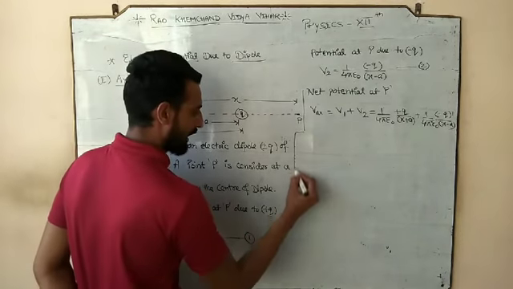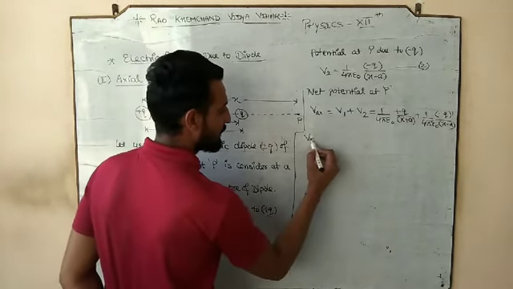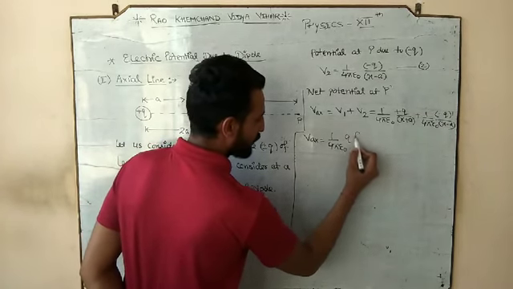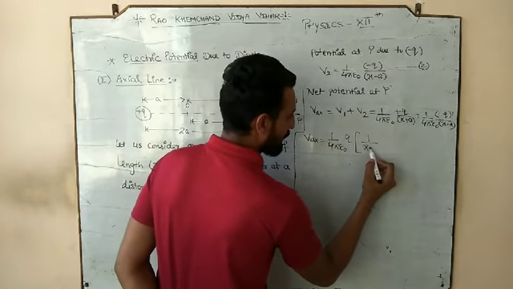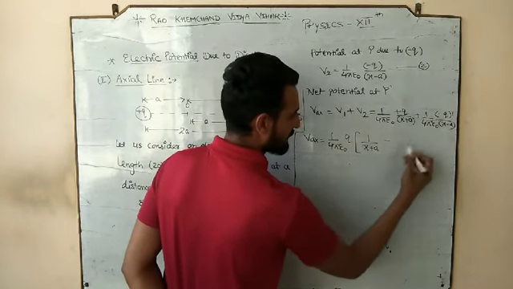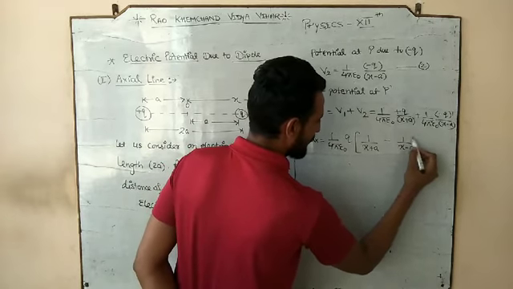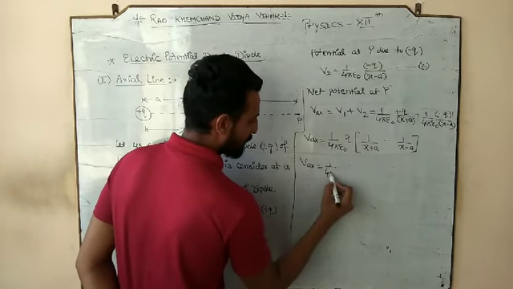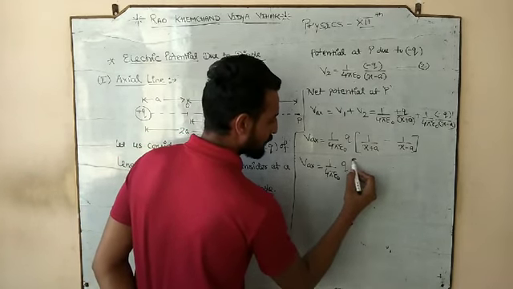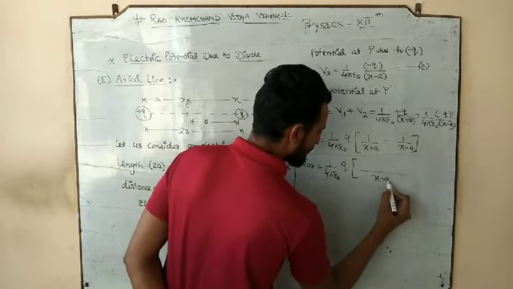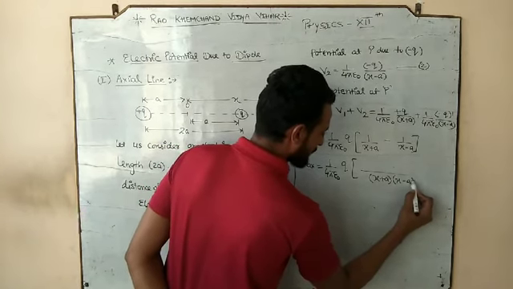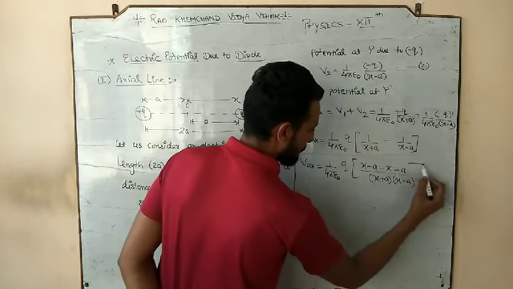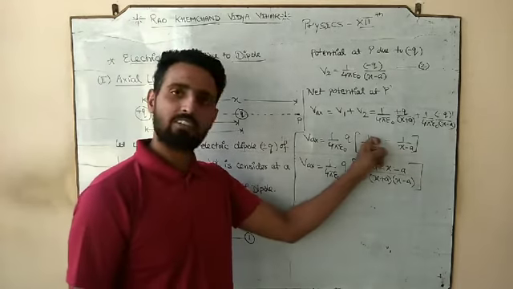Now you have to solve this mathematically. V axial: what is common? 1 by 4 pi epsilon naught, q is common. What is left? 1 by x plus a minus 1 by x minus a. Take the LCM. V axial is 1 by 4 pi epsilon naught q, LCM x plus a into x minus a, and x minus a minus x plus a.